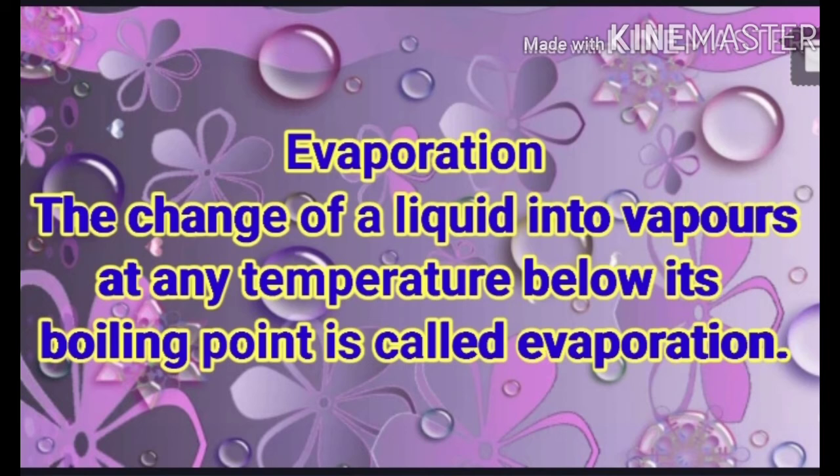In this process, water directly changes into water vapor without reaching its boiling point. Can you give a few more examples of this type of change, children? What could be the reasons for this type of change in state?